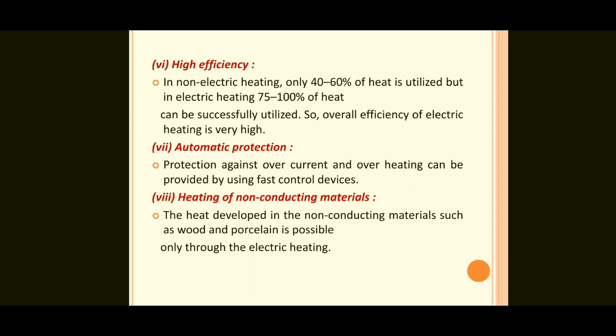So high efficiency is possible in electrical heating compared to natural gas. Next one, automatic protection. Here some protection devices are placed. Fast control devices operate. If any over temperature occurs, or any damage, or any short circuit occurs, immediately the fast control devices will operate